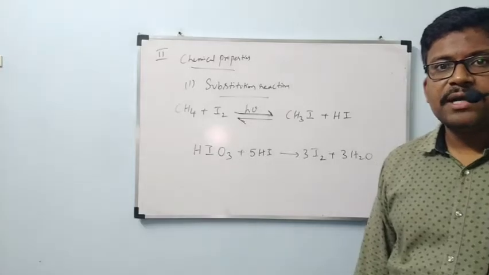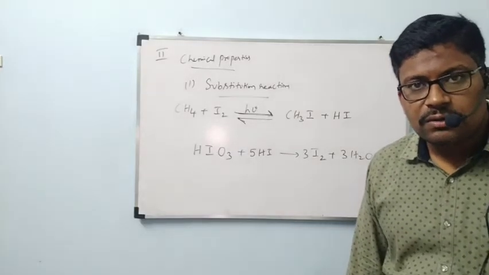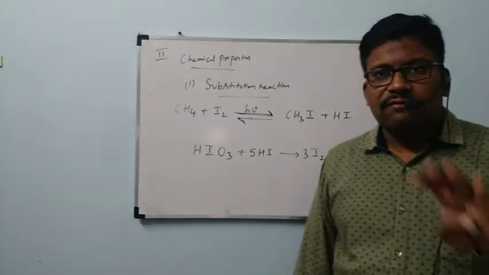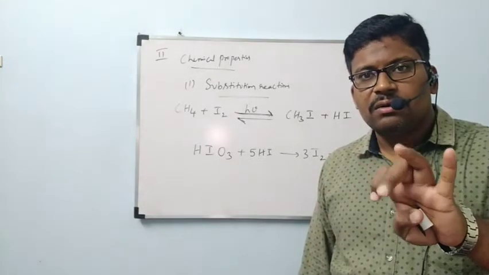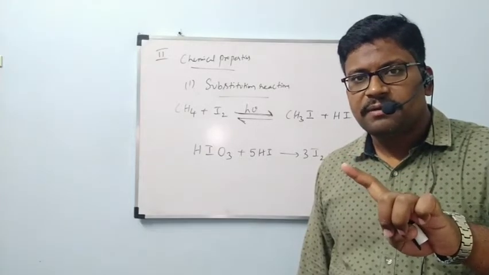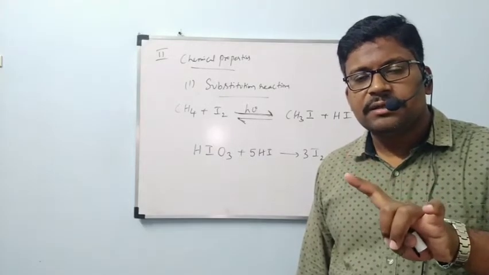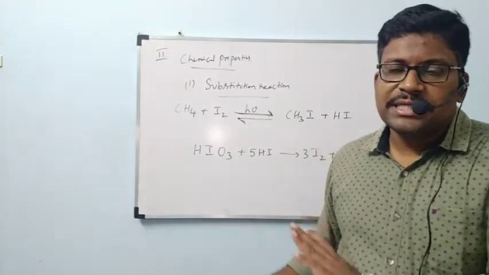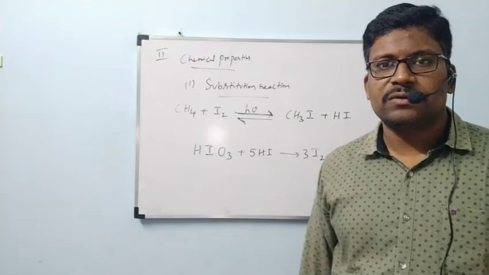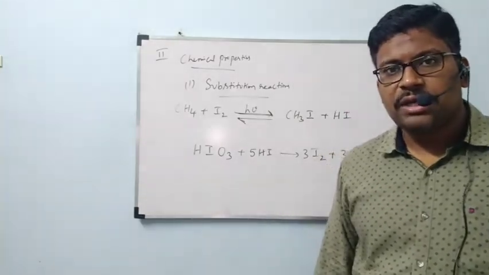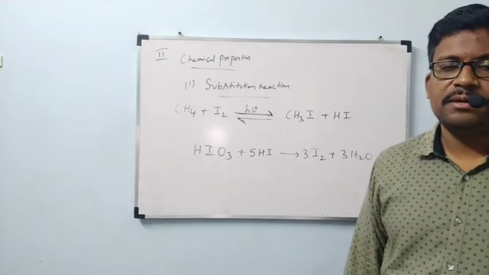Now we have to see the mechanism of chlorination. So finally, what is our conclusion? Totally 4 reagents are there: fluorine, chlorine, bromine, iodine. Fluorine is explosive in nature, we will not prefer. Iodine is reversible in nature, we will not prefer. With chlorine and bromine, this reaction is highly possible. That is the conclusion. The substitution reaction of alkane with chlorine and bromine is highly possible.